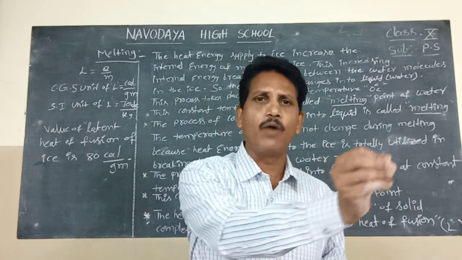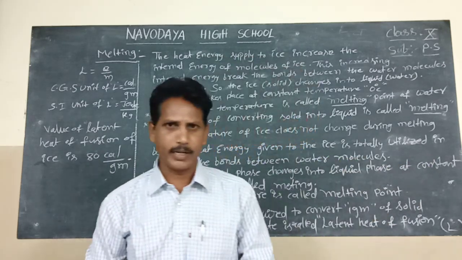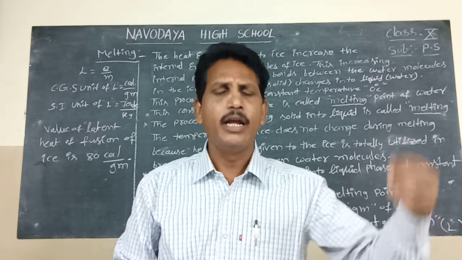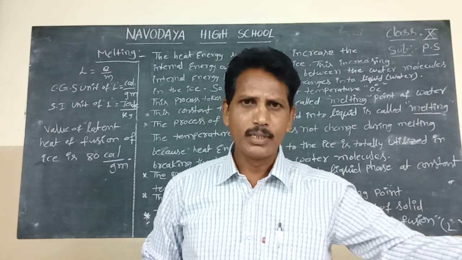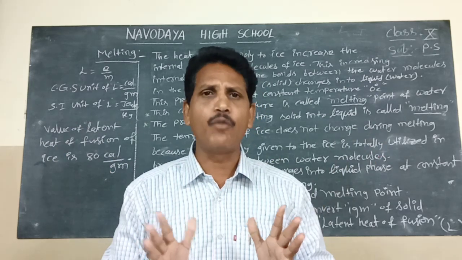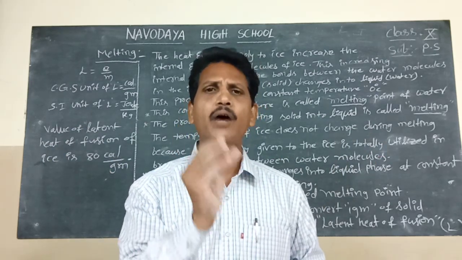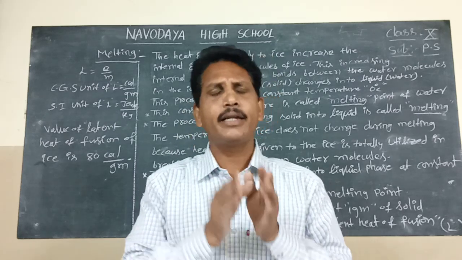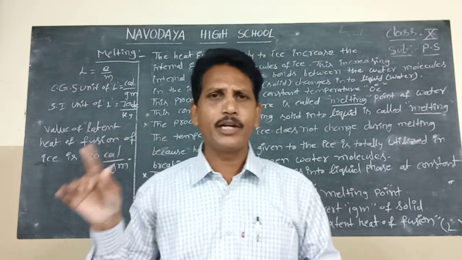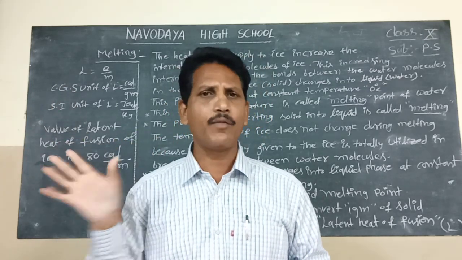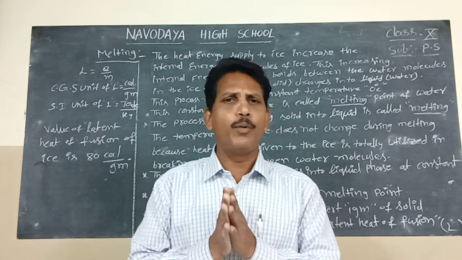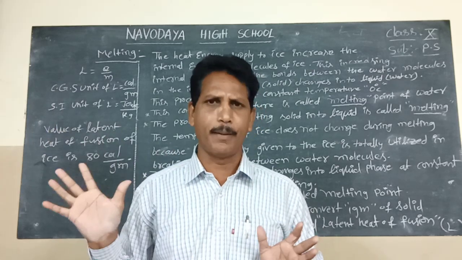So, melting point of water. The heat energy required to change 1 gram of solid into liquid state at constant temperature is called latent heat of fusion. Latent heat of fusion is denoted by capital L, where L equals Q by M. The formula for latent heat of fusion and latent heat of evaporation is the same: L equals Q by M.